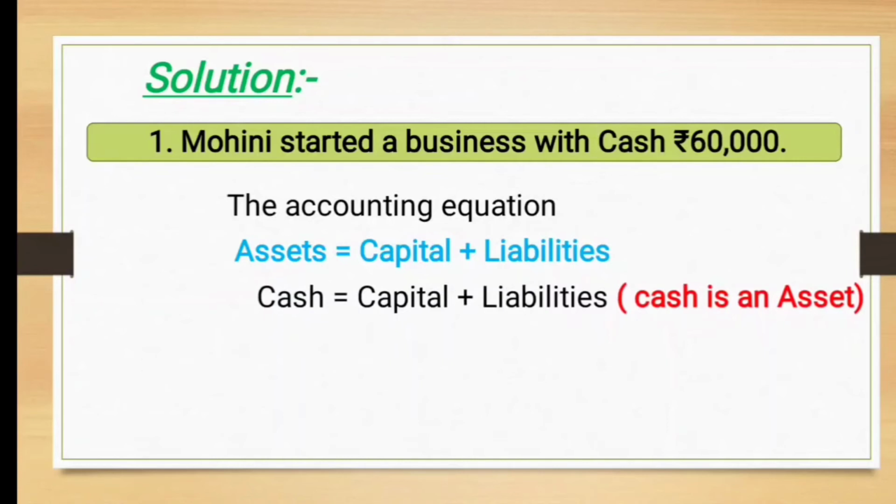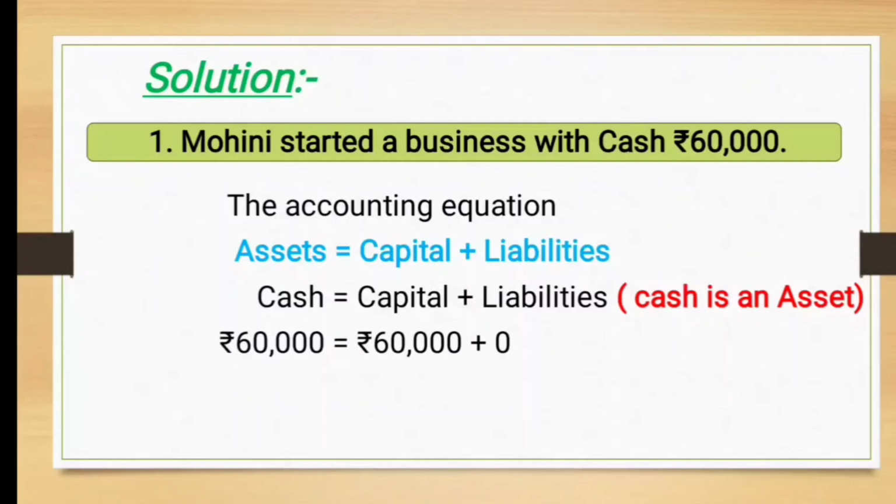As cash is an asset, I wrote here cash instead of asset. See the amounts. Cash is of 60,000 and capital in the form of cash, that means capital is of 60,000. So on left hand side we write 60,000 and on right hand side 60,000 capital. And what is the amount of liability here?